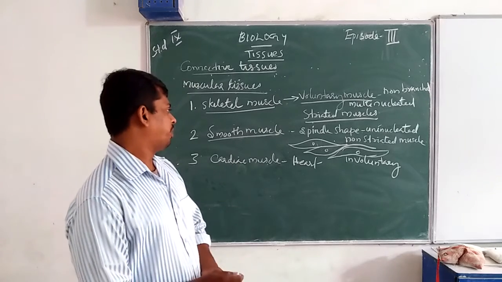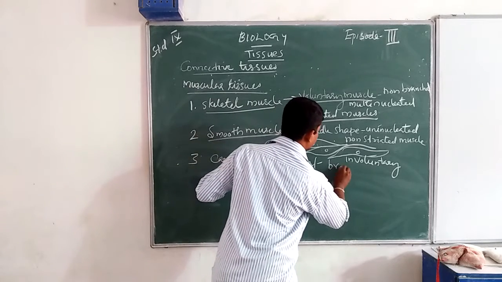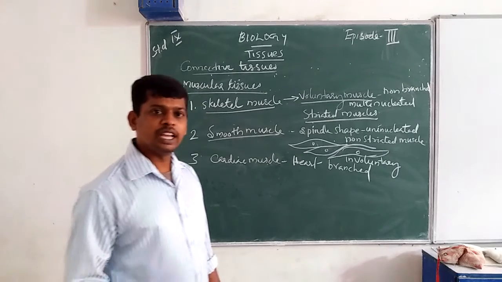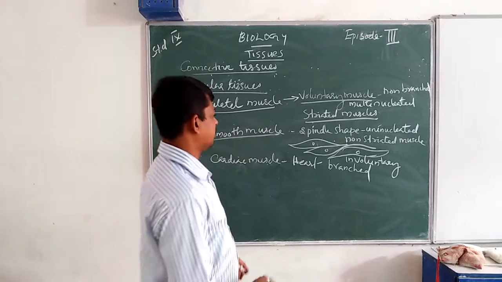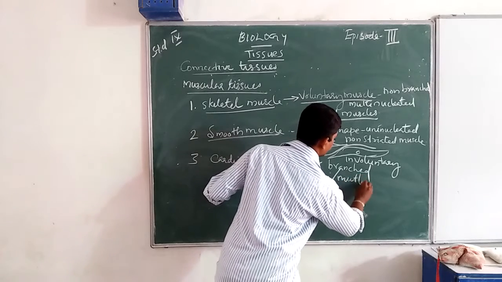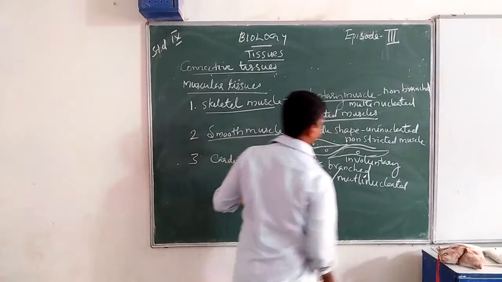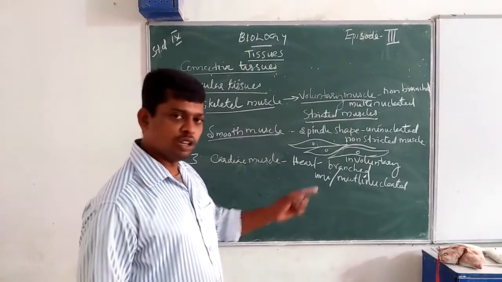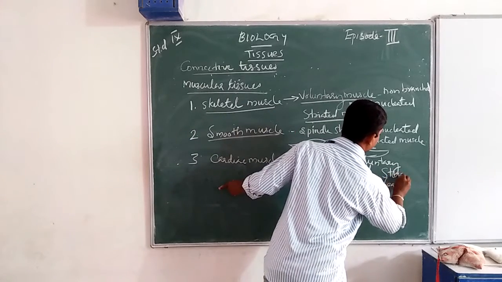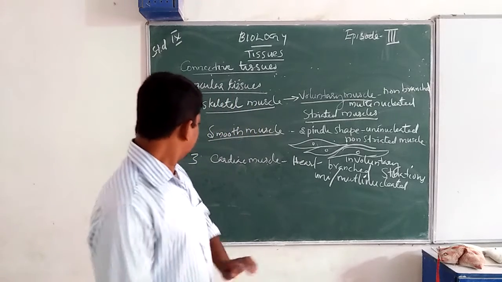These muscles are branched. They are uninucleated or multinucleated, and they have striations.